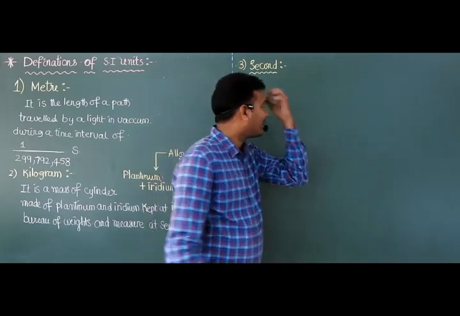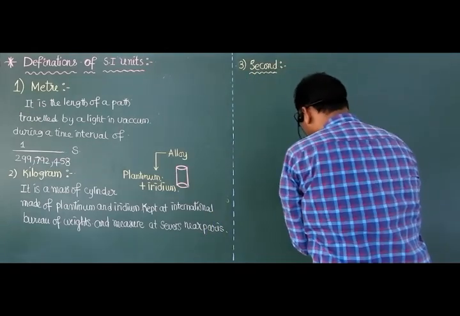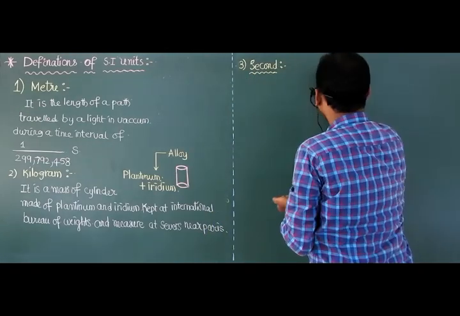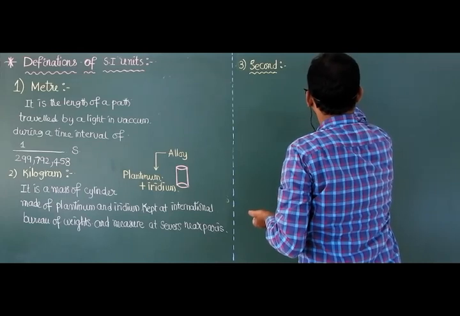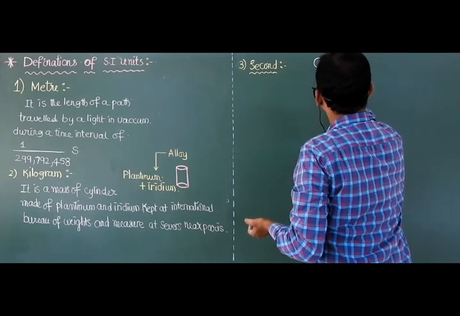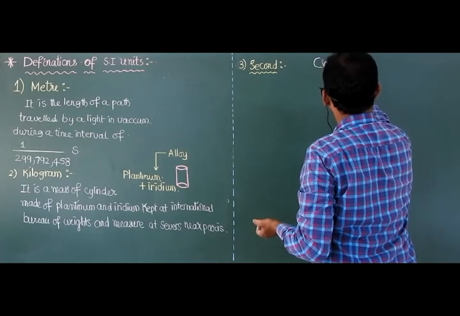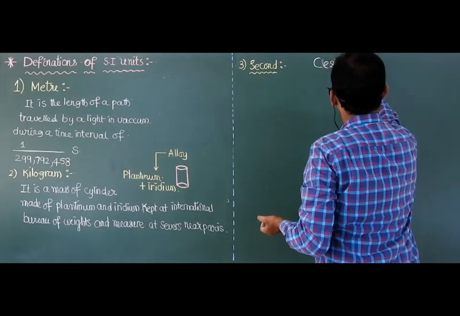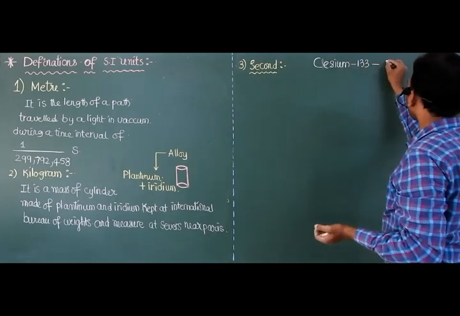Okay now? Right. Now here I am taking the cesium atom. Cesium 133.